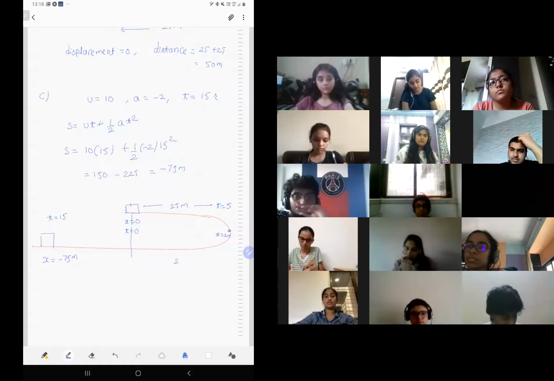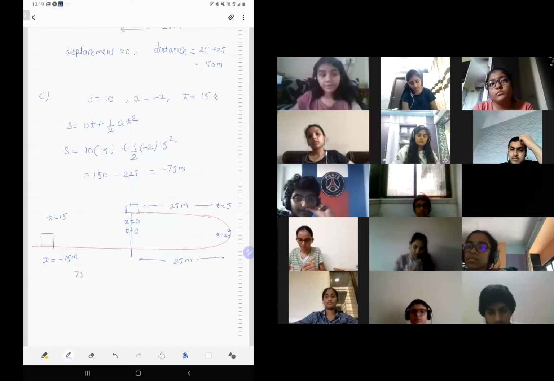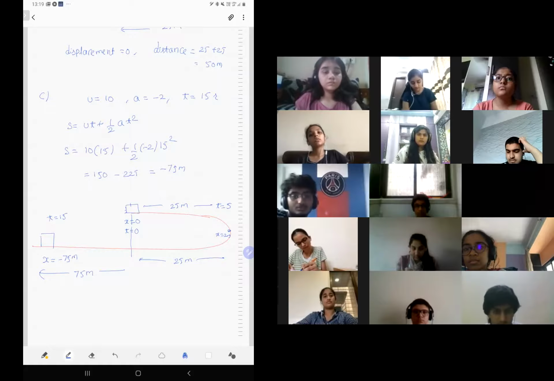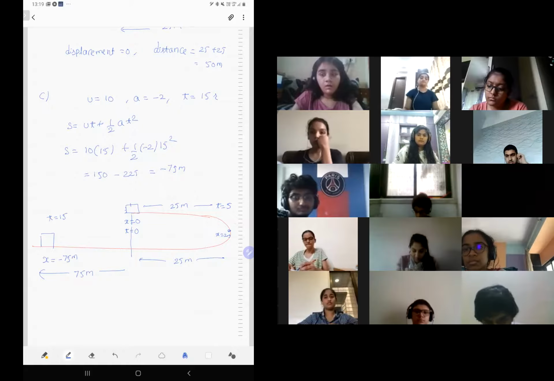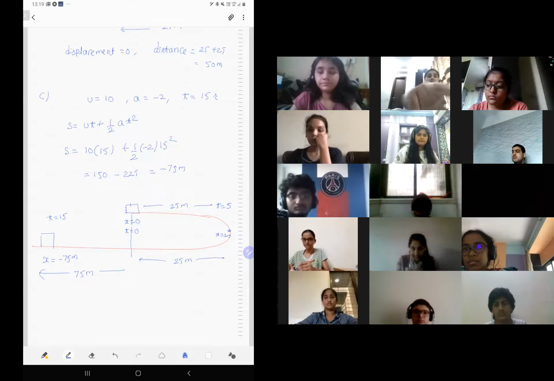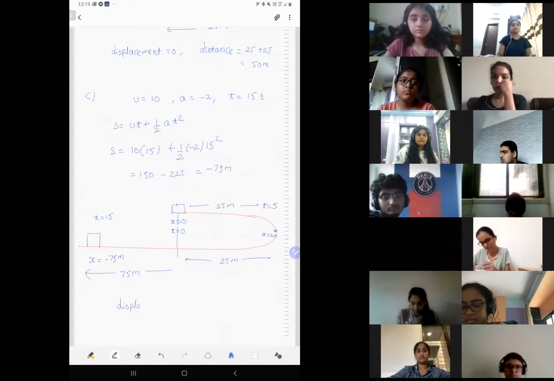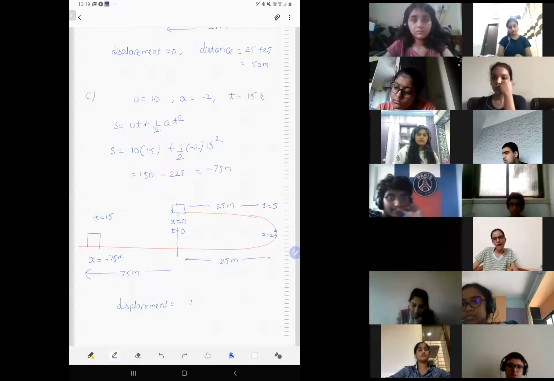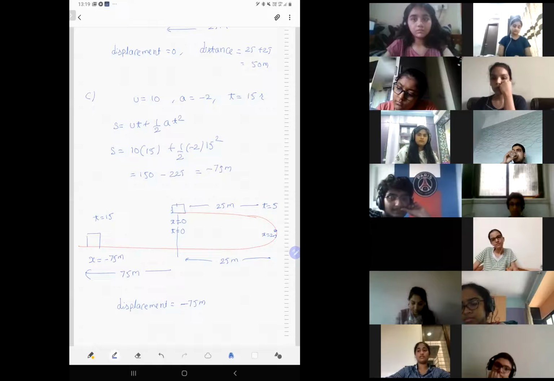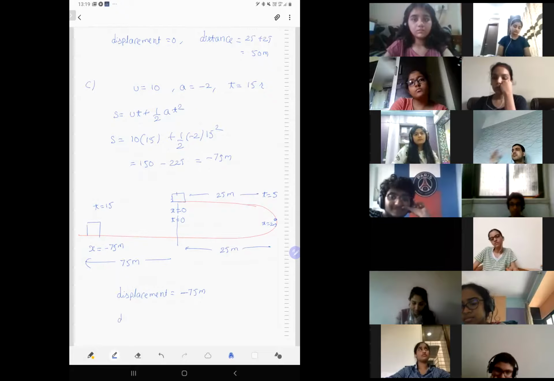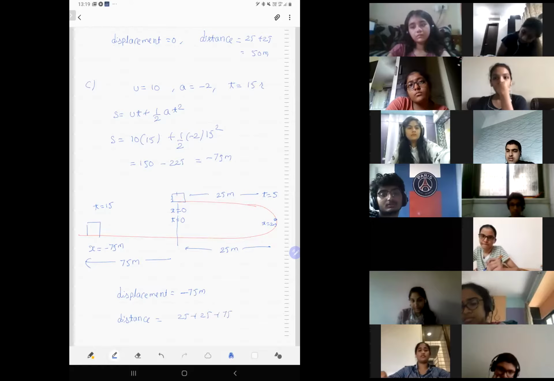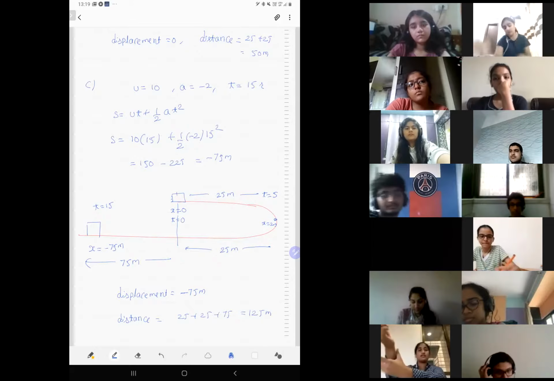So you tell me how much did you travel? This is 25, this is 75 from the origin. Hope all are clear with this. The vehicle went 25 forward, 25 back to the initial position. From the initial position it went 75 still backward. So what's the displacement? Displacement is the distance between initial and final. I don't care how much you went ahead. 75 meters. You can say minus 75, it is going back. Displacement is a vector, direction comes in. What is distance? 25 front, 25 back, and 75 back. 125 meters. Any doubts on this, please ask me.